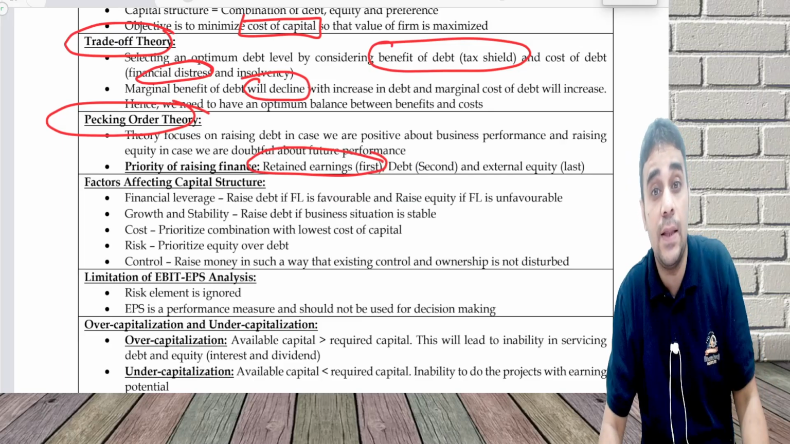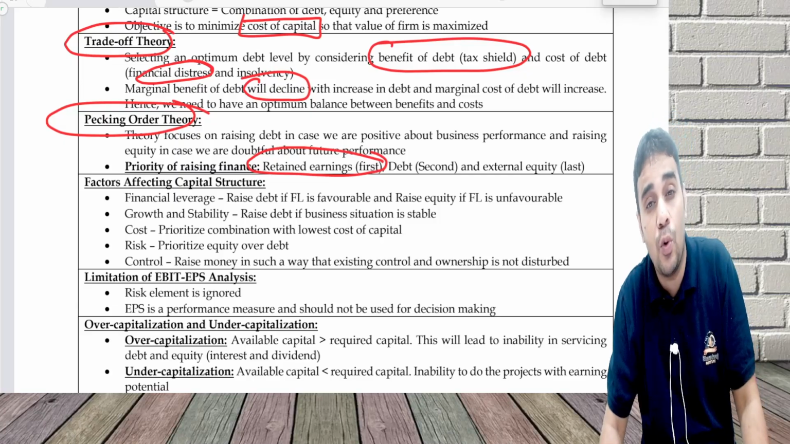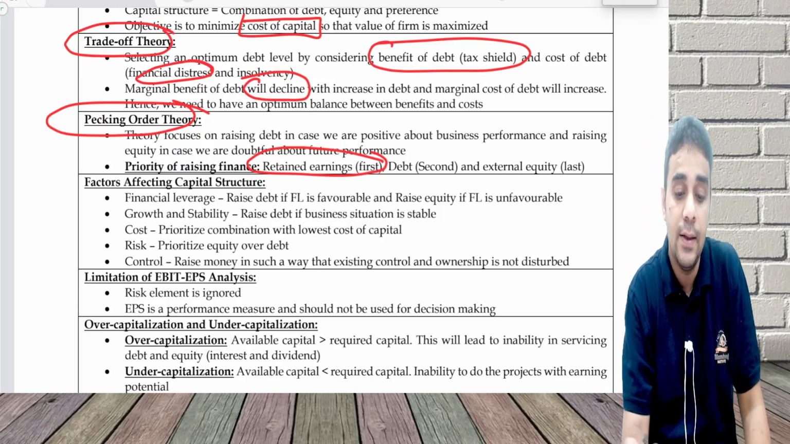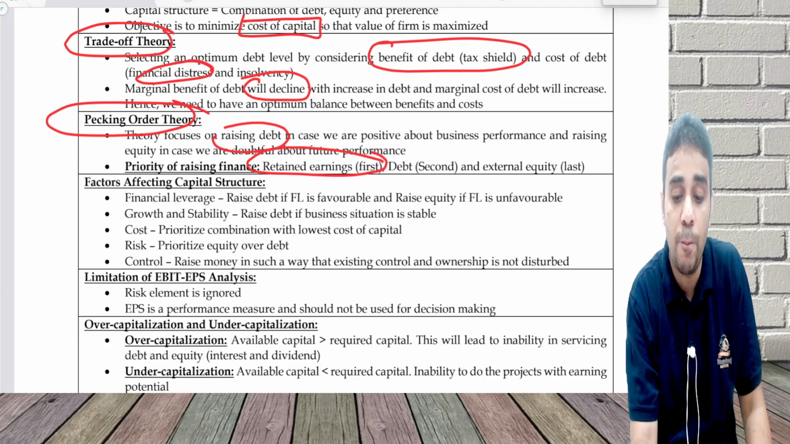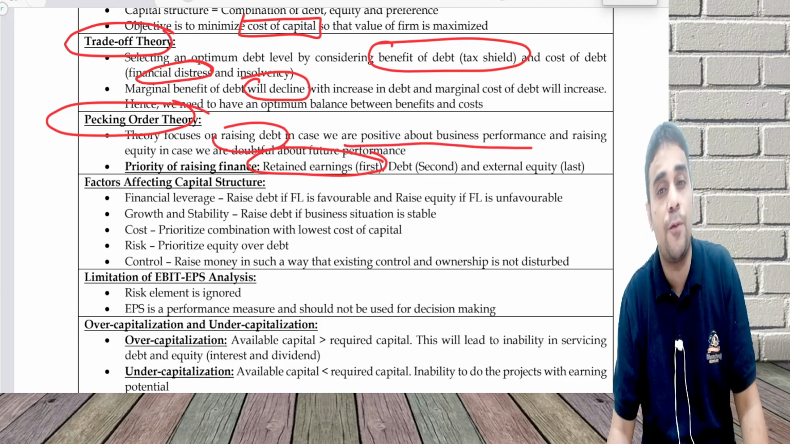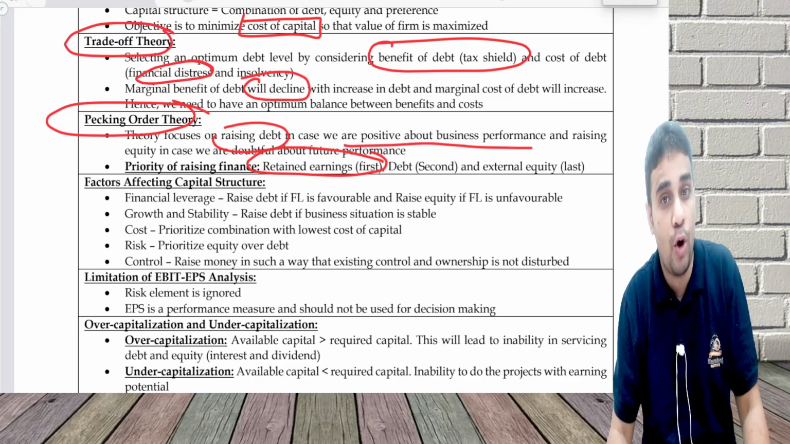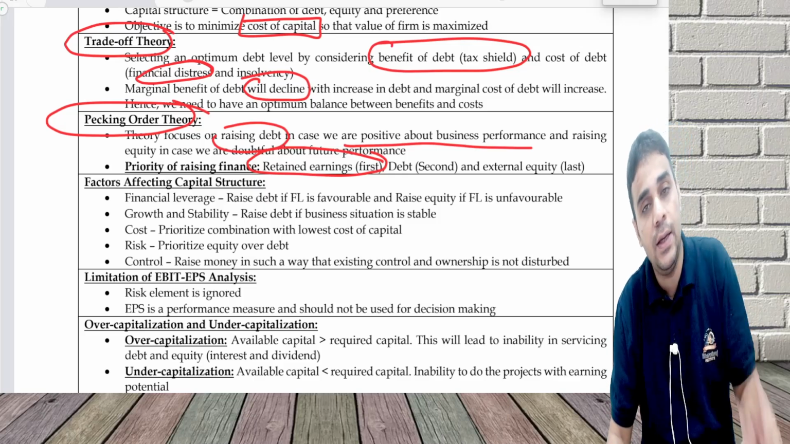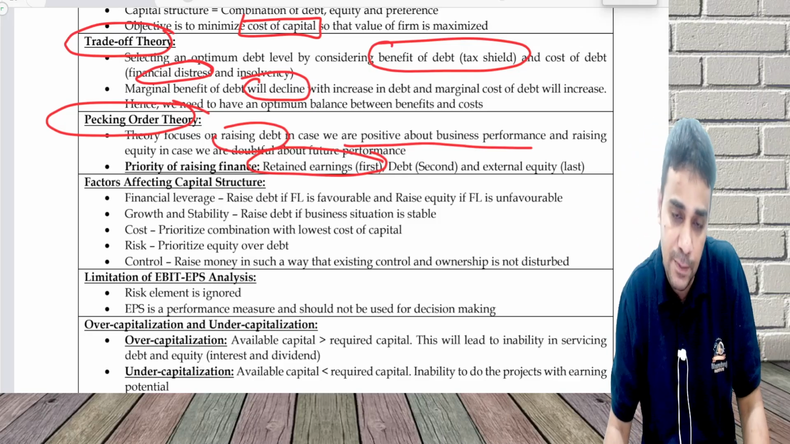Debt can be raised when there is stability in business. When I'm growing, stability is there. Theory says you can raise debt if you're positive about the business performance. You are thinking that the company will perform well, stable, that time you can borrow money. And raise equity if you're doubtful about the business performance.